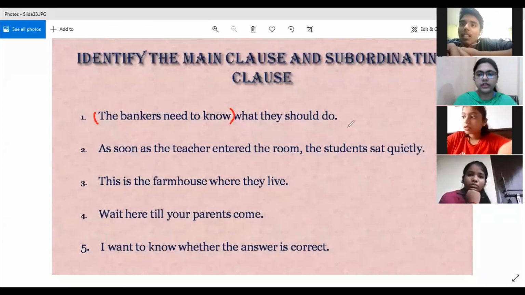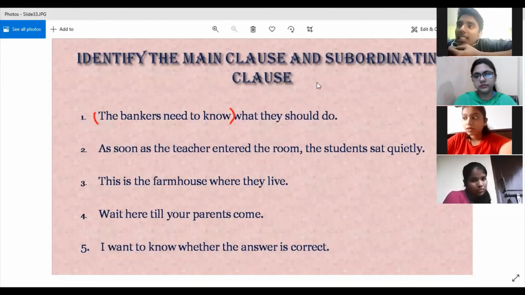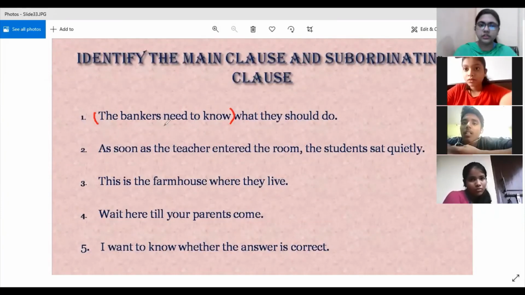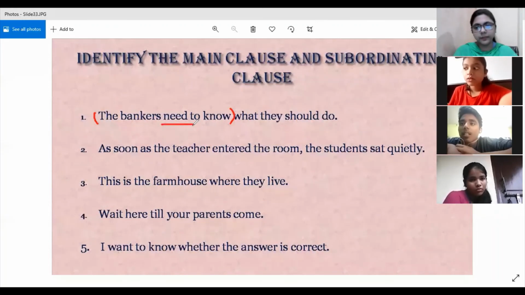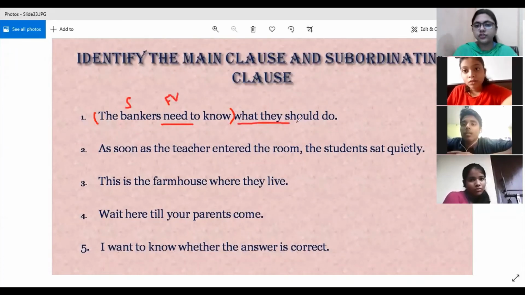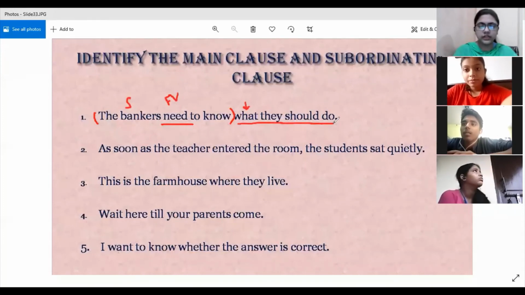How do you know that it is subordinate? Ma'am, because it cannot stand alone, and also it has a subordinating conjunction. Only one mistake you have made, Samrit: "to" is not a finite verb. "To" is the preposition. "Need" is the finite verb. So this is the subject, this is the finite verb, and you have identified it as the main clause. That is correct. Then "what they should do" is a subordinate clause, because it starts with a subordinating conjunction and does not stand on its own. Fine. So that is correct.